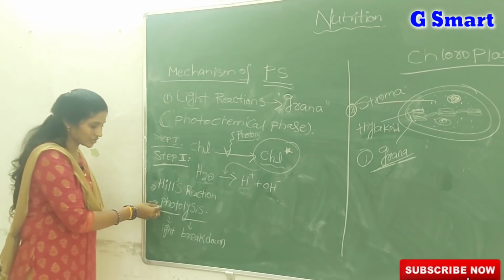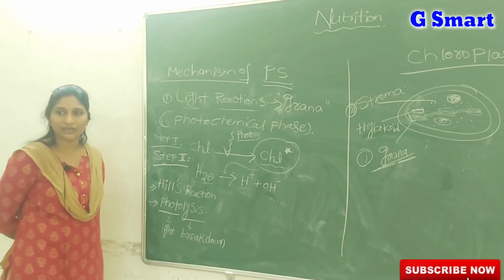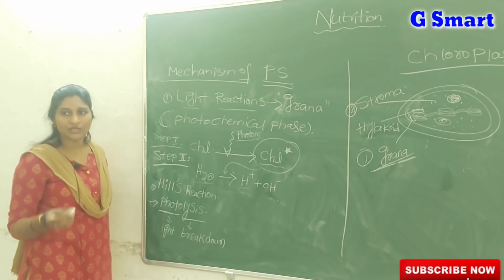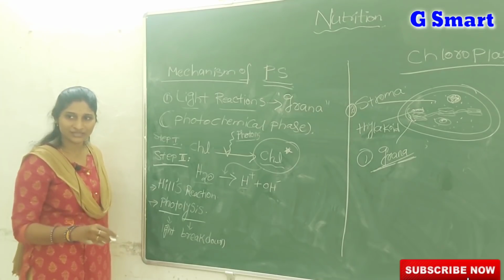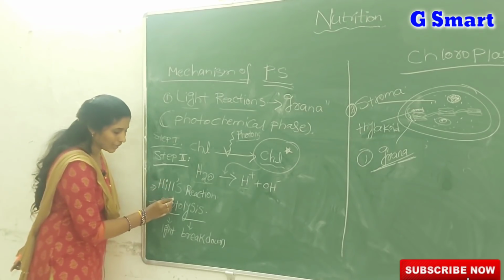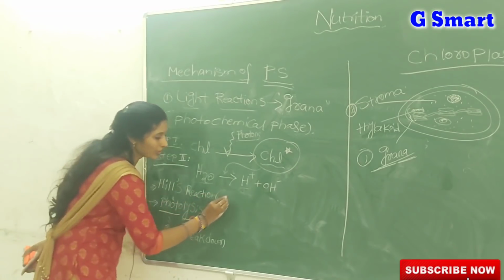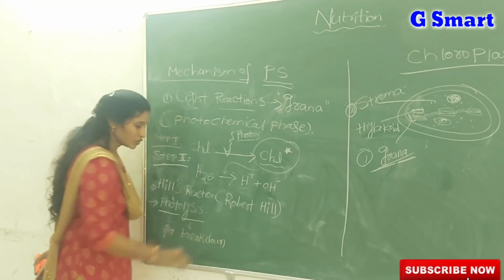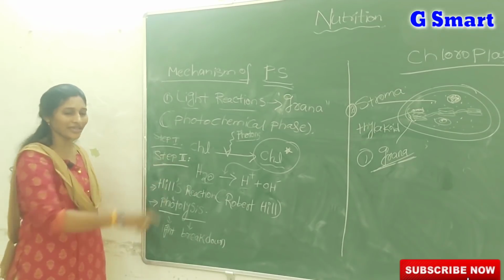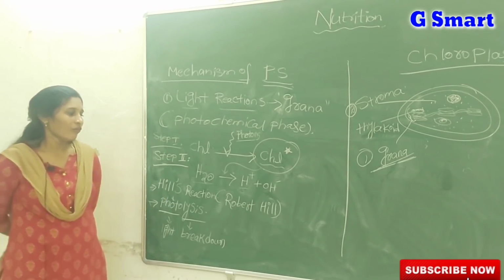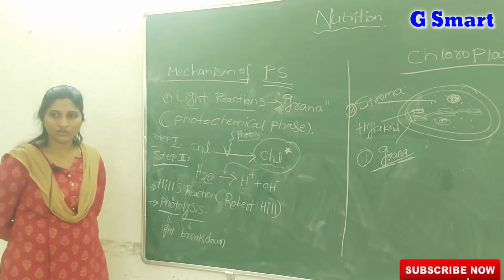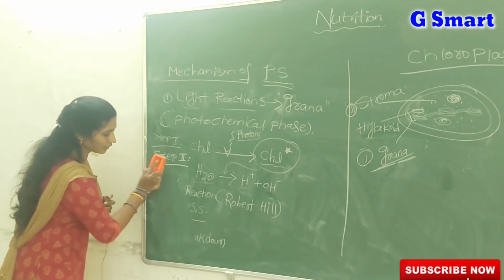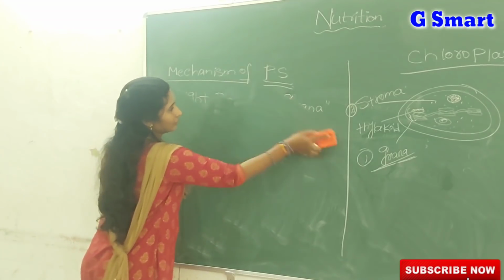Sometimes they may ask in which reactions photolysis occurs: in the light reactions. In photolysis, which molecule is broken down? The water molecule. What are the 2 ions? H plus ions and OH minus ions. And why do we call this step Hill's reaction? A scientist known as Robert Hill observed this reaction and proposed that the water molecule breaks down in the presence of light. That's why we also call this reaction Hill's reaction. Then what is step 3? Step 1 and step 2 are over, so what is step 3?